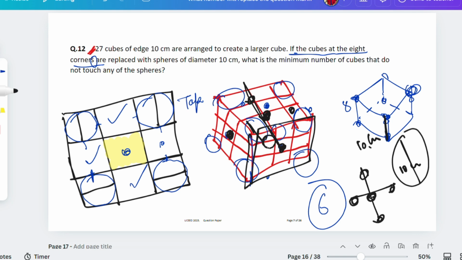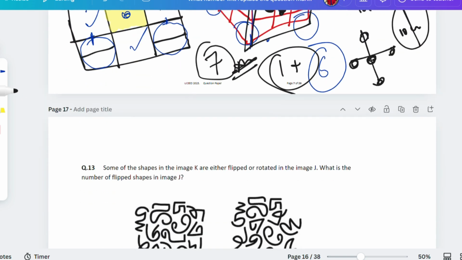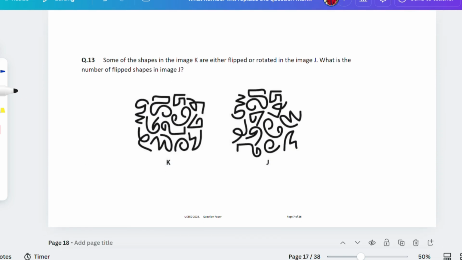That means in the center there is one cube which is not touched by any of the spheres, because the spheres are at the corners. So 6 plus 1, which is in the middle, so you'll be getting the answer 7. Isn't it? Hopefully I explained properly what you have to assume and visualize, and like have with the answers. Okay, this one. Let's go with the question number 13.